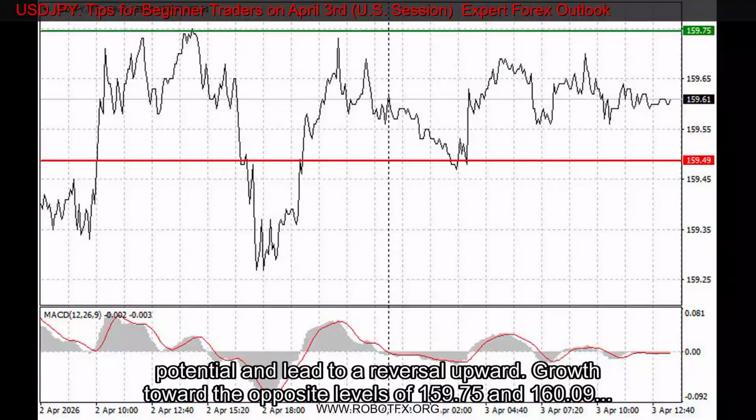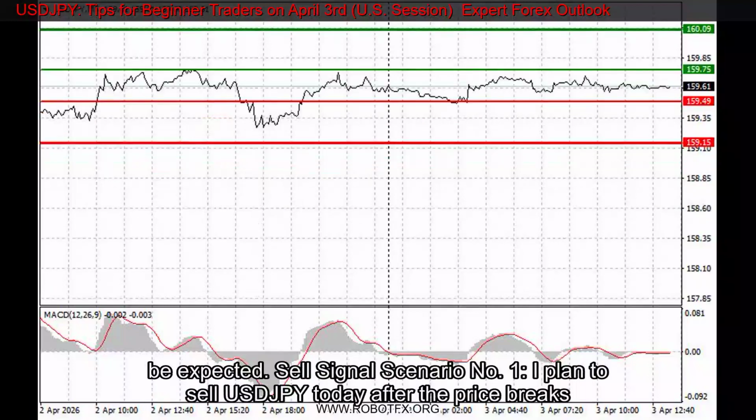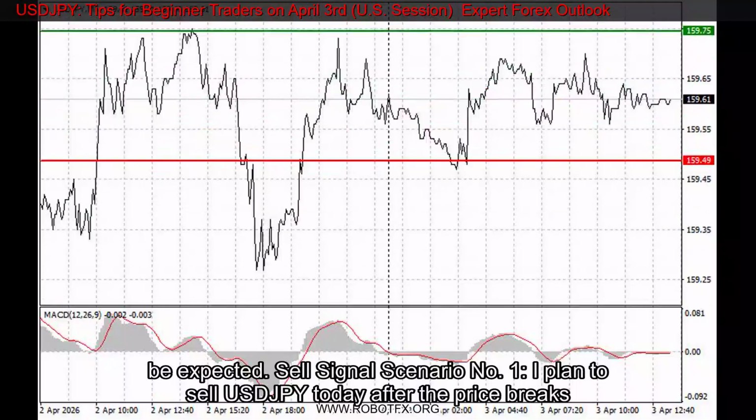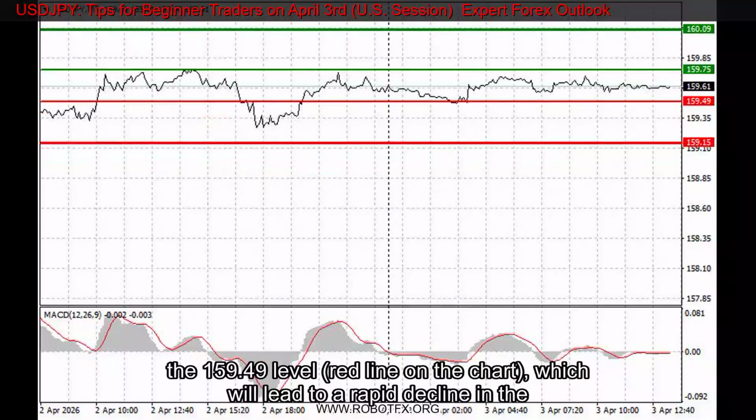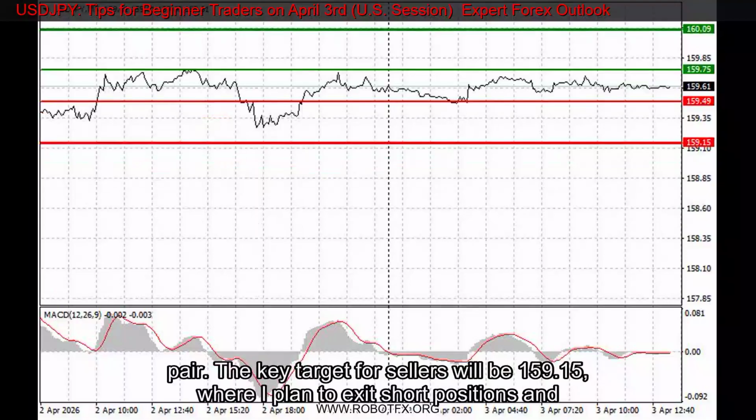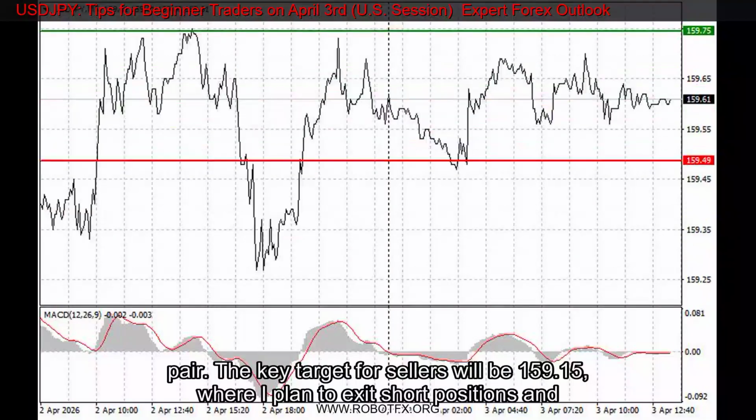Scenario no. 2. I also plan to buy USDJPY today in case of 2 consecutive tests of the 159.49 level when the MACD indicator is in the oversold zone. This will limit the pair's downward potential and lead to a reversal upward. Growth toward the opposite levels of 159.75 and 160.09 can be expected.